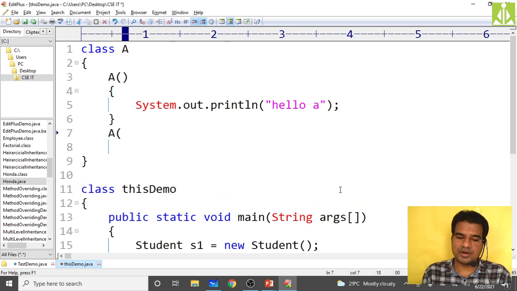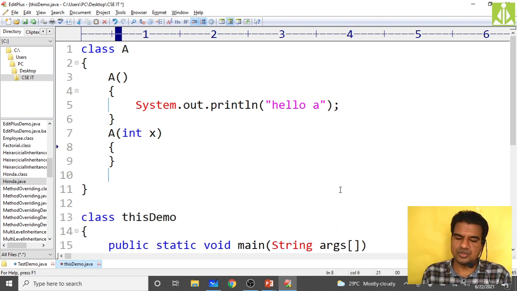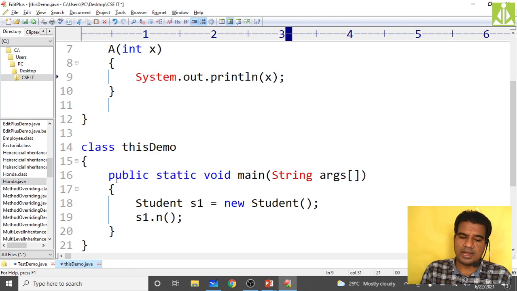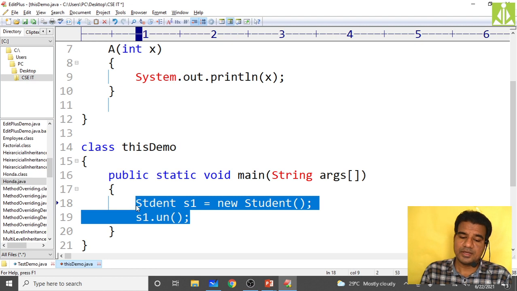Another one, you take a parameterized constructor, int x. Into it you put the x value, you output the x value, println of x we are outputting. Just come down and create the object of that A class and invoke.